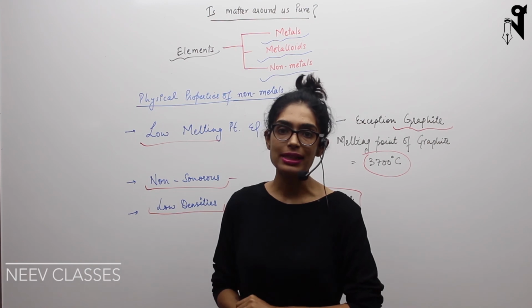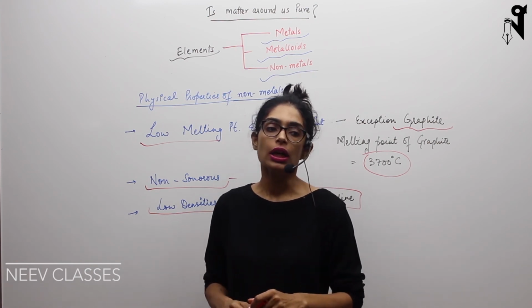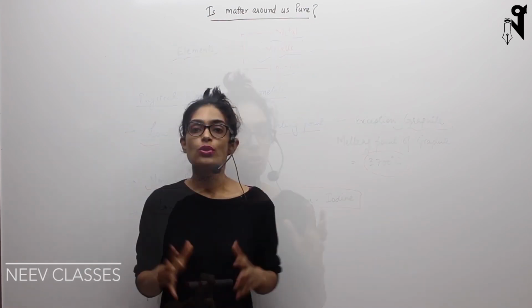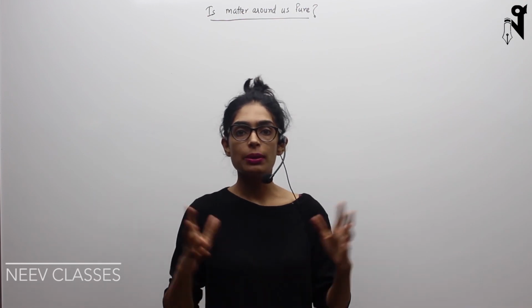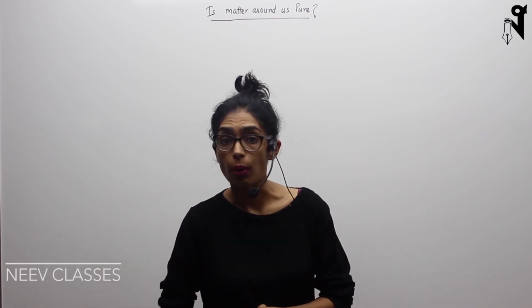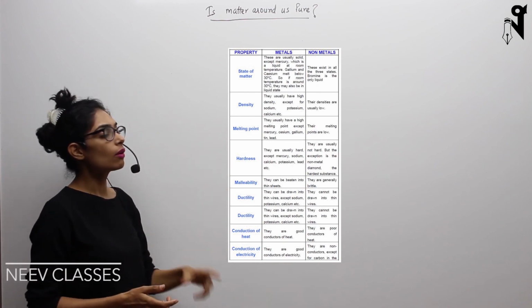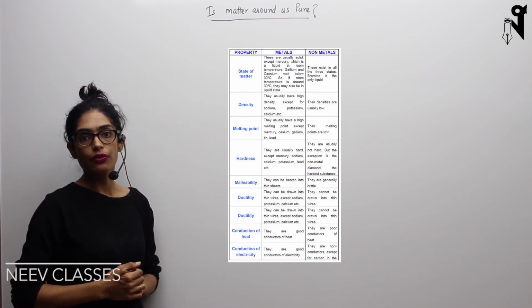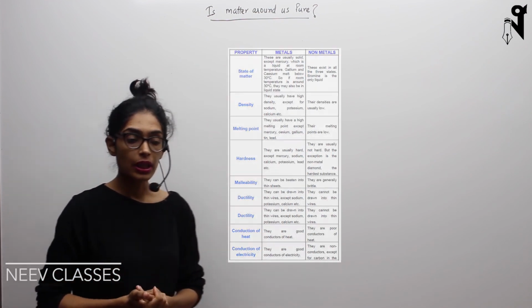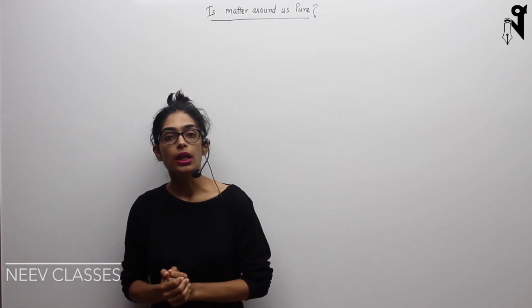Okay, now next comes the third category of elements, and that is metalloids. So now we have understood the difference between metals and non-metals in terms of their physical properties. In fact, I have listed the differences over here. You can note them down. This is the tabular form, how you have to write the differences when it is being asked in your school exam. We will understand what metalloids are.